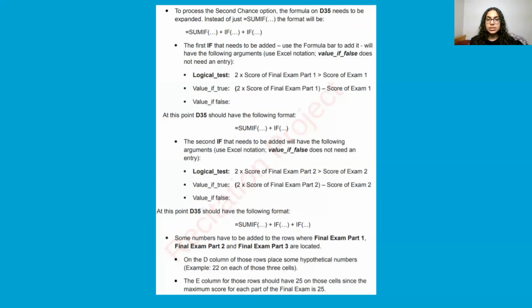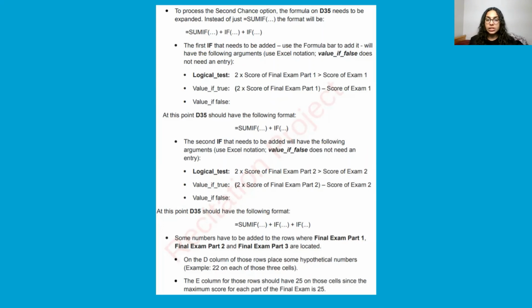Logical_test, which is 2 times score of the final exam part 1 is greater than the score of exam 1. Value_if_true, which is 2 times score of the final exam part 1 minus score of exam 1, and then value_if_false. At this point, D35 should have the following format: equal to SUMIF plus IF.